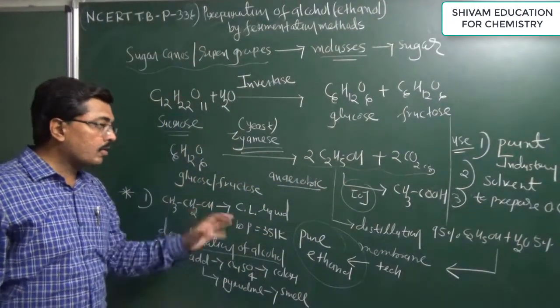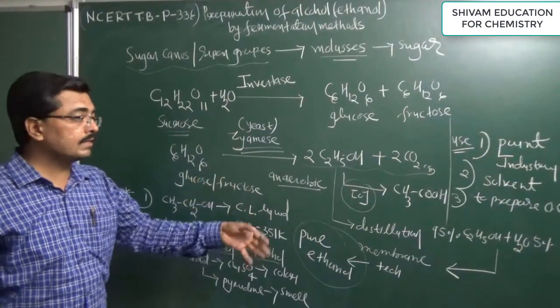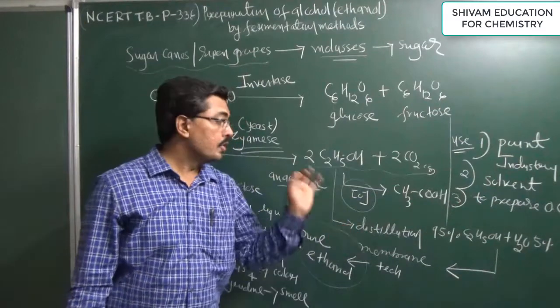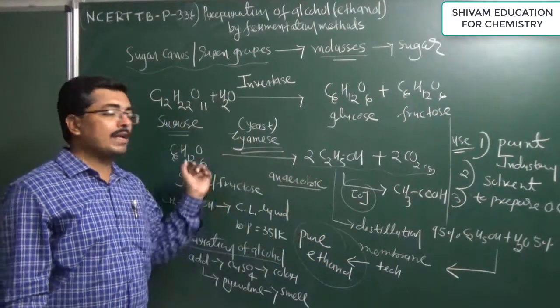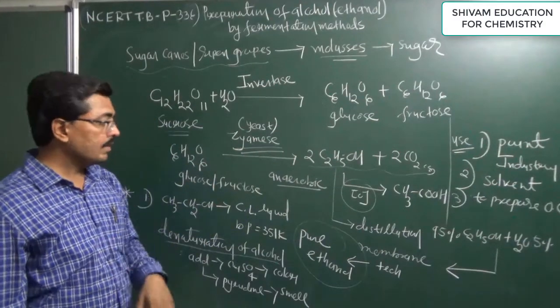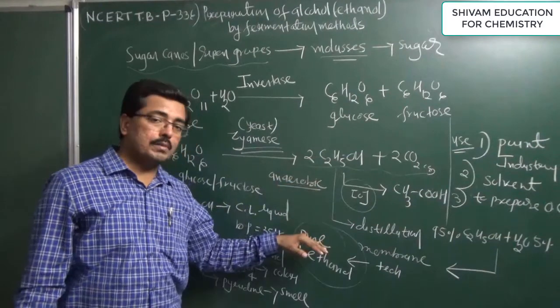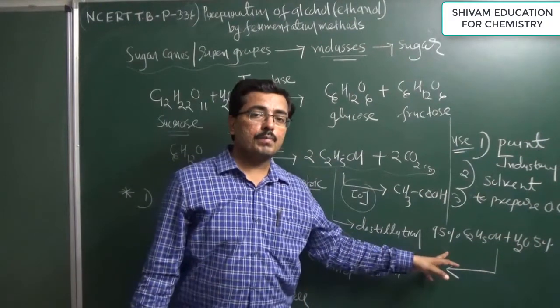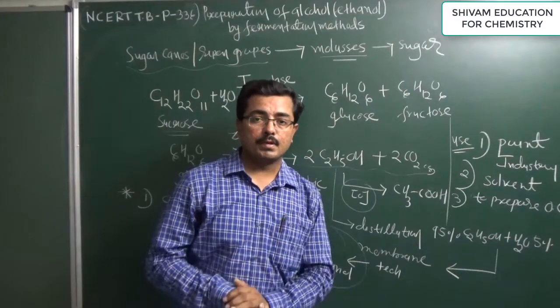Now if the concentration of ethanol is more than 14% and oxygen is present, it will start to oxidize. To avoid this, the reaction is generally carried out in absence of air. Whatever ethanol is obtained by the distillation method is a 95% ethanol and water mixture, which is nothing but an azeotropic mixture.